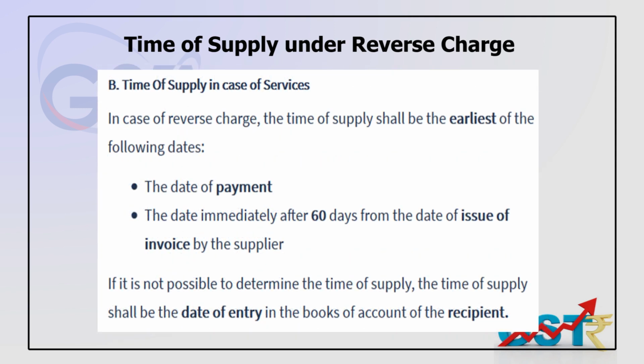Why is it important? Because the time of supply determines when you are liable to pay the GST to the appropriate government. You are liable to raise the invoices on yourself, to comply with GSTR 1, then net payment in GSTR 3B.